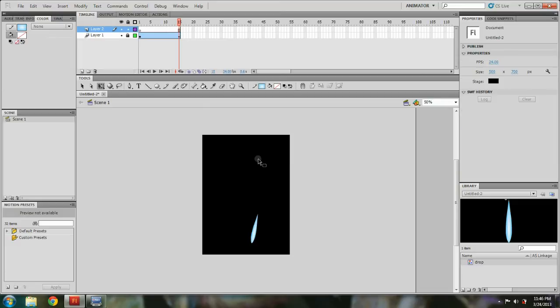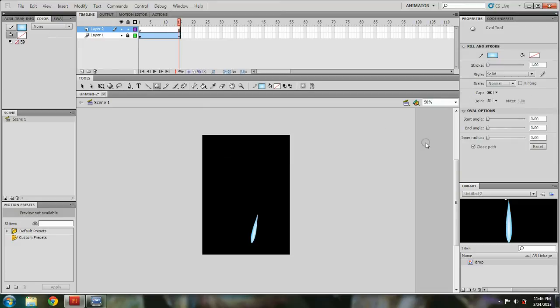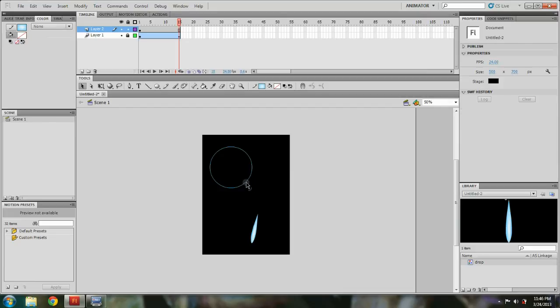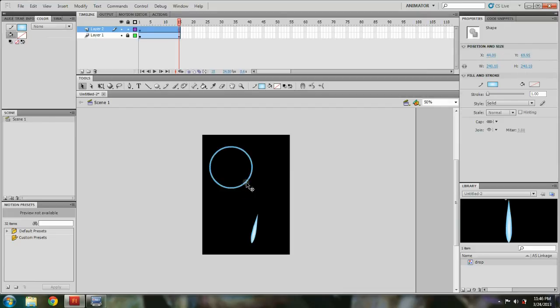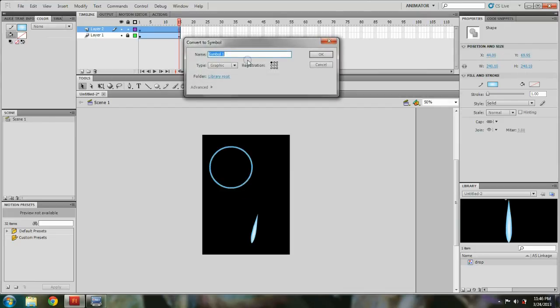I'm going to make my oval here, and make sure you hold Shift so your oval is a perfect circle. Just hold Shift and click. I think that should be okay. Then convert that into a graphic symbol. Let's call this ripple.